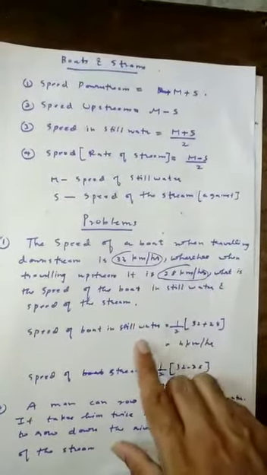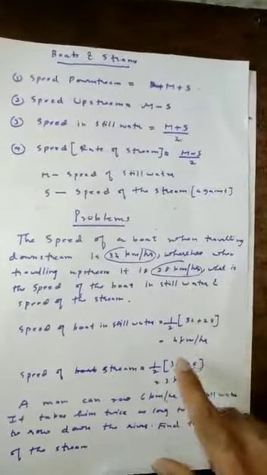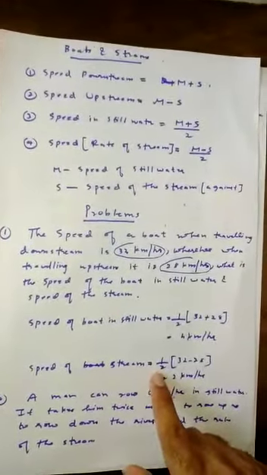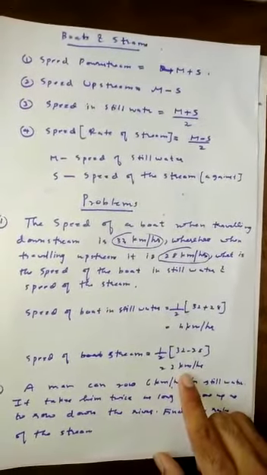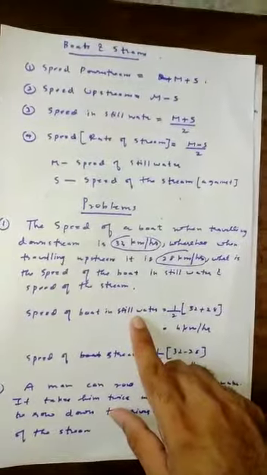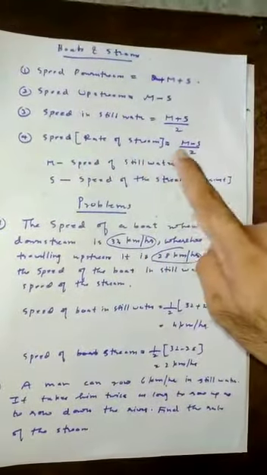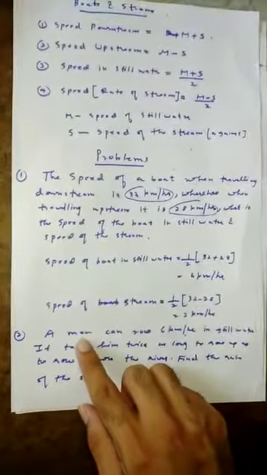Therefore, speed of the boat in still water is equal to half into 32 plus 28. So the answer is 30 km per hour. Speed of the stream is equal to half into 32 minus 28, which is equal to 2 km per hour. The speed of the boat in the still water means m plus s divided by 2, and speed of the stream is equal to m minus s divided by 2. Let's go to the next problem.